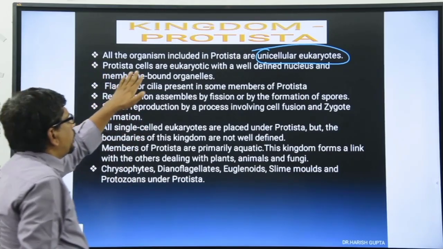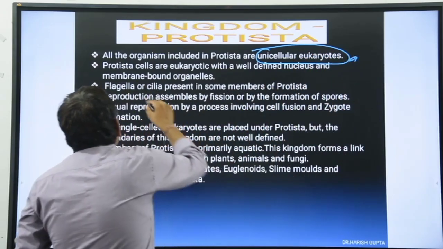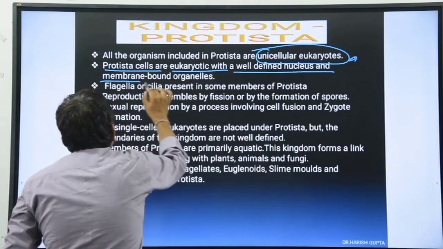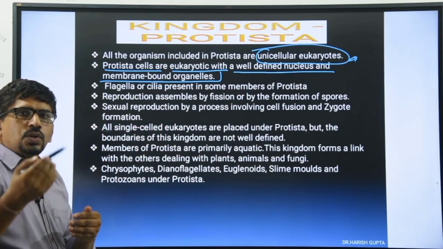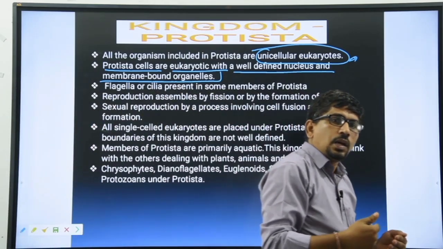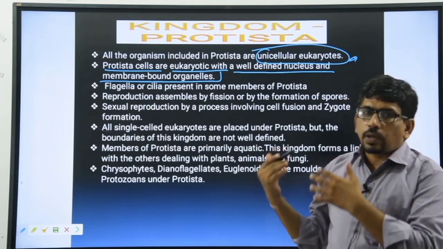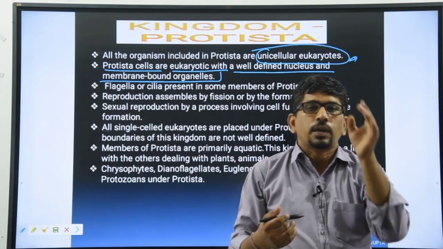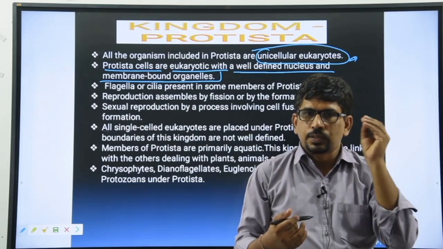Here, all the organisms including the Protista are known as unicellular eukaryotes. That's a very important question. Protista cells are eukaryotic with a well-defined nucleus and membrane-bound organelles. Second, we discussed earlier the prokaryotic and eukaryotic differences. What are the prokaryotic characters? What are the eukaryotic characters? Here they are eukaryotes because they contain a well-developed nucleus. It means nuclear membrane present, chromosomes present, well-developed nucleus.